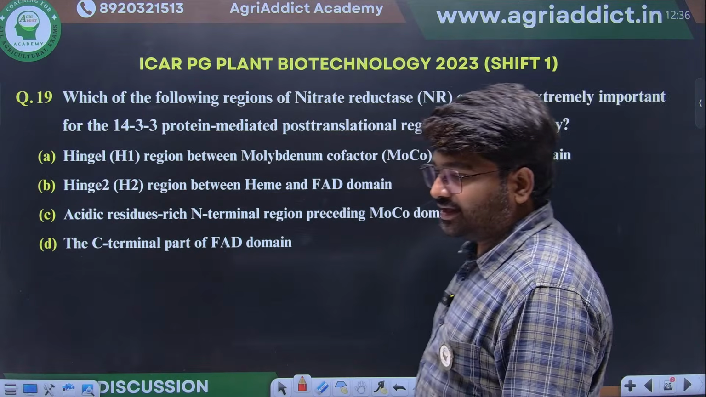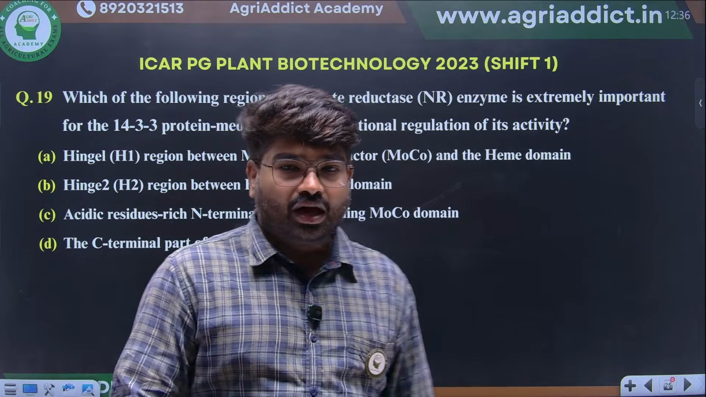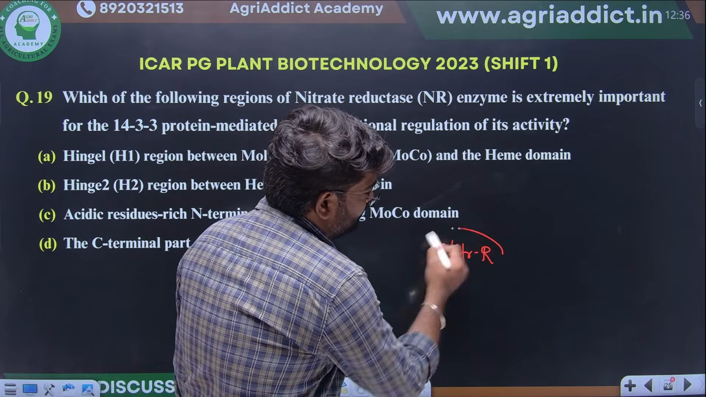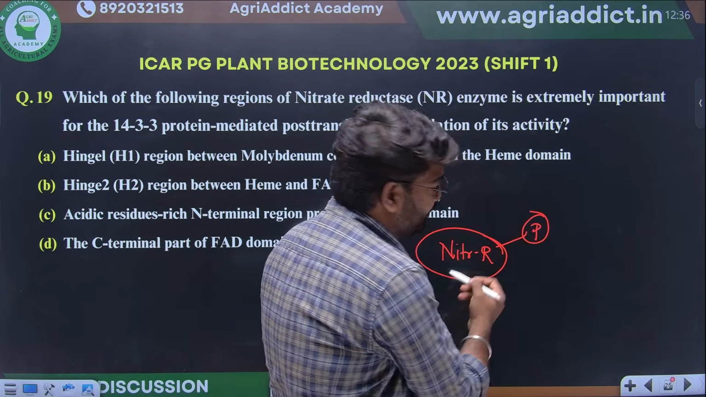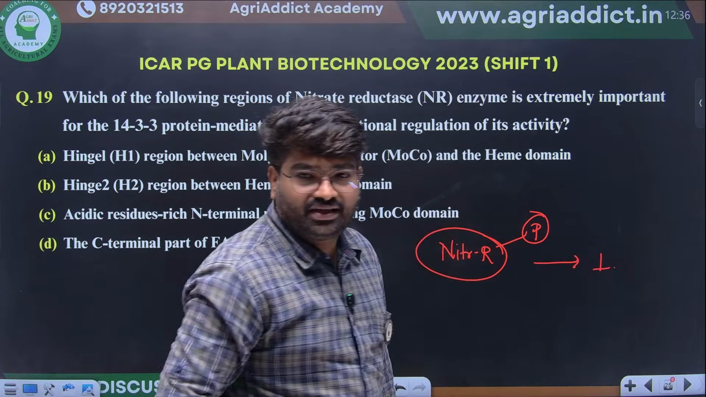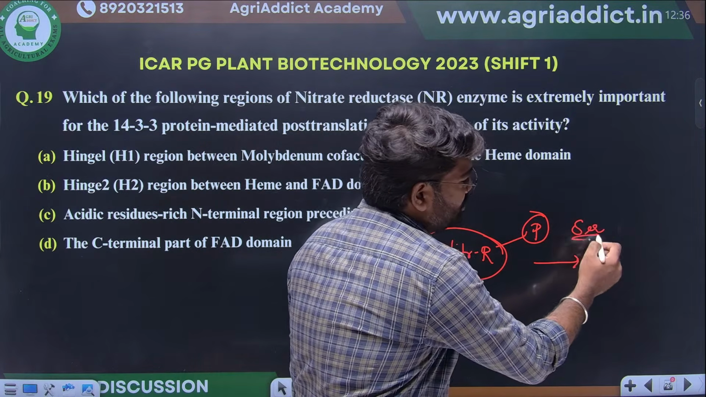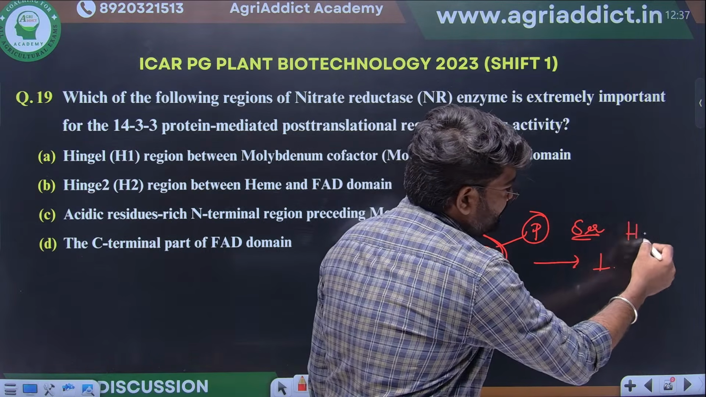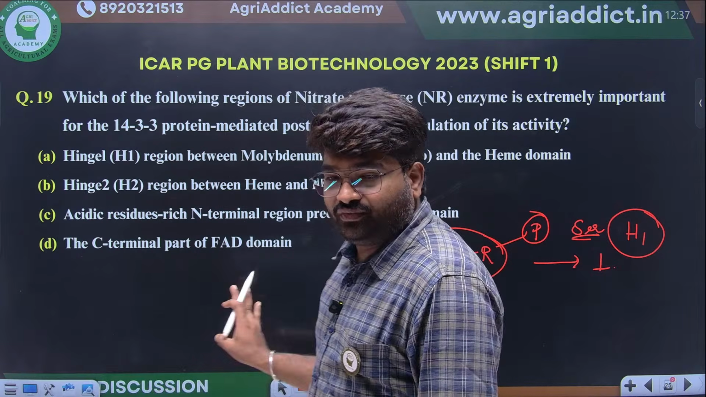Next, they are giving about nitrogen metabolism. In nitrogen metabolism, how is the nitrate reductase enzyme regulated? This we know is by phosphorylation. If the nitrate reductase is phosphorylated, that will be inhibited. This we have already seen. This phosphorylation will specifically happen at the serine residue present at hinge 1. This also we have discussed in our class. H1, hinge 1. Now we will see the questions.